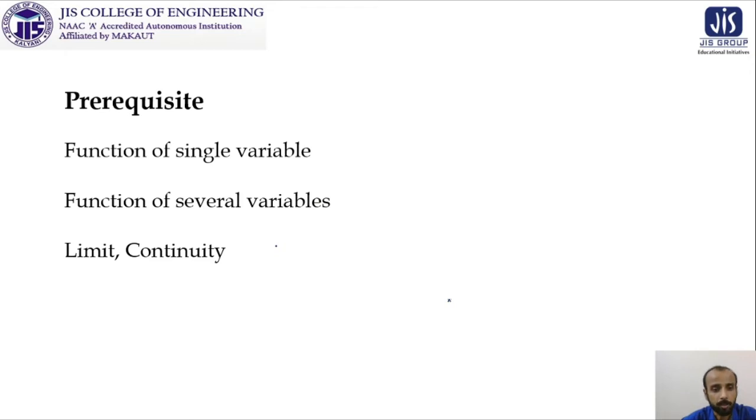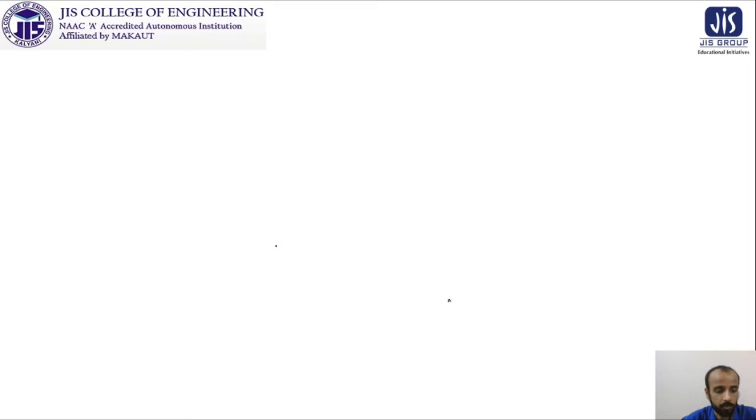These are the prerequisites of today's class, the chain rule, which is associated with the differentiability of functions of several variables. So now we are coming into the class directly.